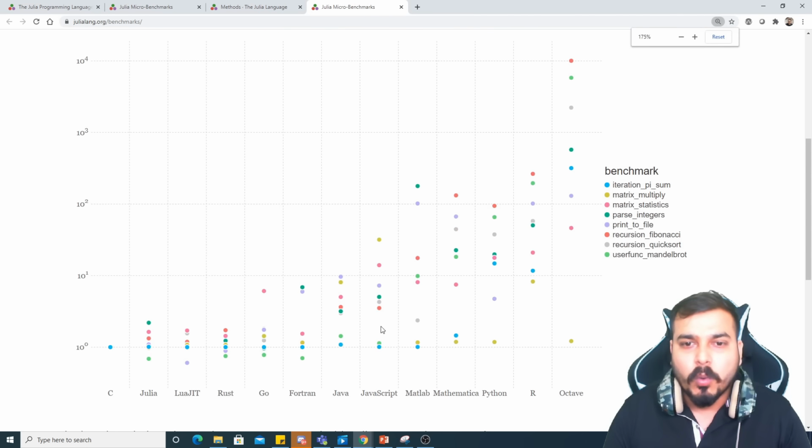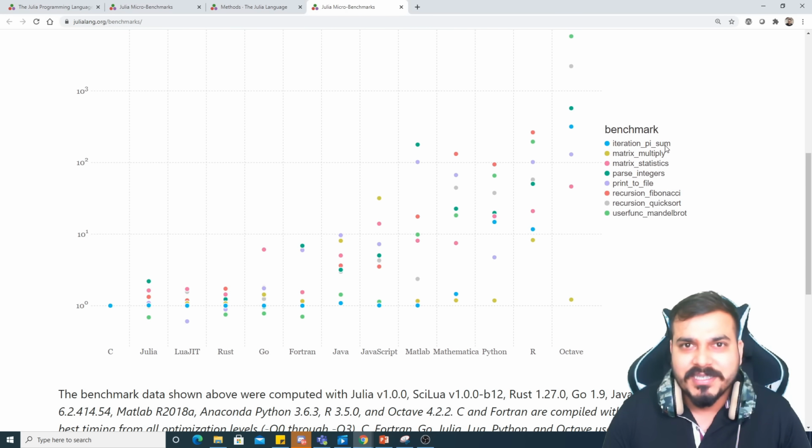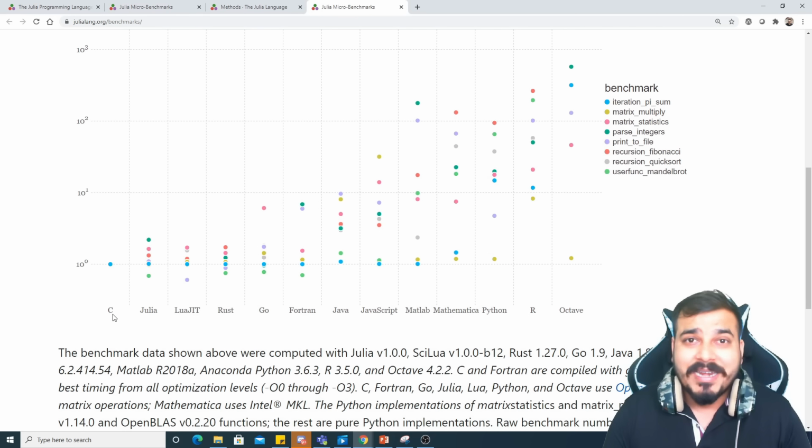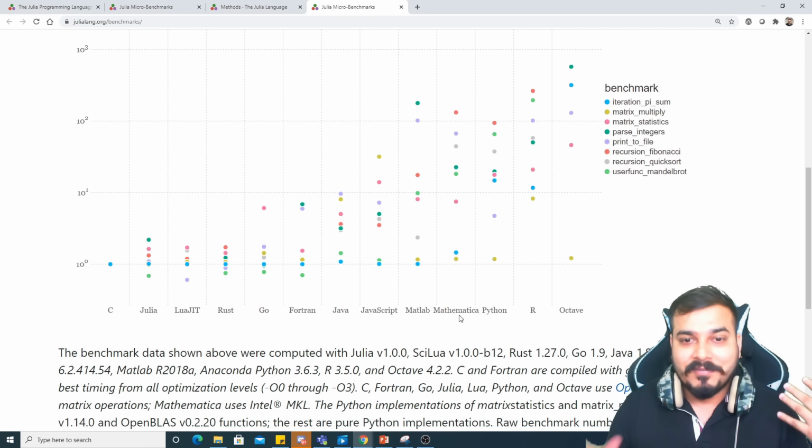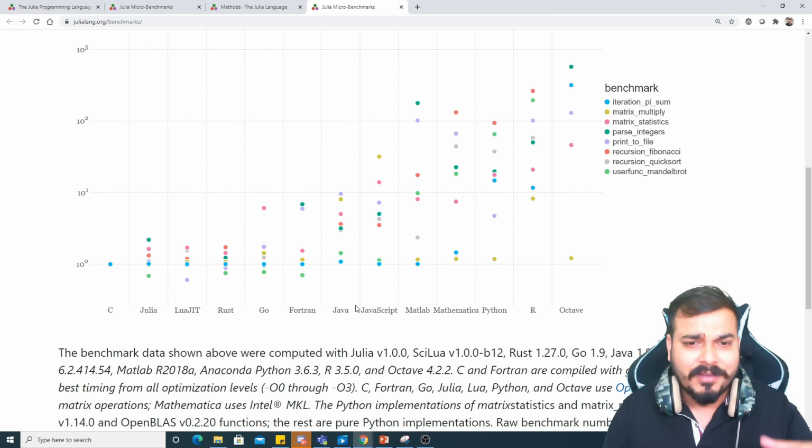And as we all know, if I see this graph, over here you can see programming languages like C, Julia, LuaJIT, Rust, Go, Python, Java, JavaScript, MATLAB, Mathematica. I don't know what this language is; I guess I've never seen that. I've heard about MATLAB. I've also implemented some techniques in MATLAB. You can see Python is at this particular position. Then you have R, then you have Octave, right?